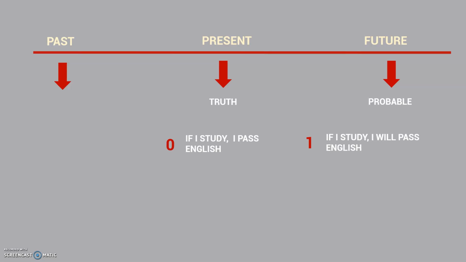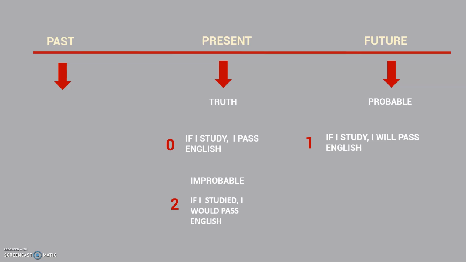Between the present and the future, we have what we call something improbable, and it's something like this. If I studied, I would pass English. Si estudiara, pasaría inglés. Okay, this is our second type conditional.